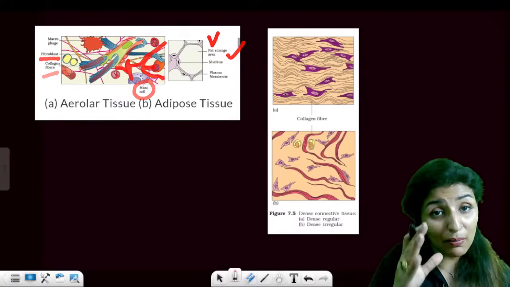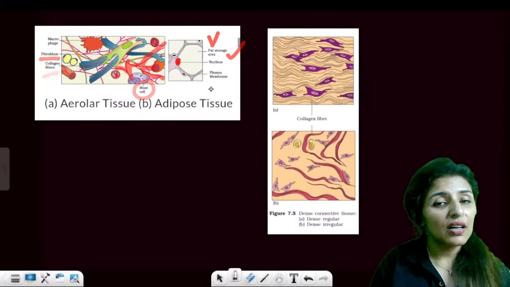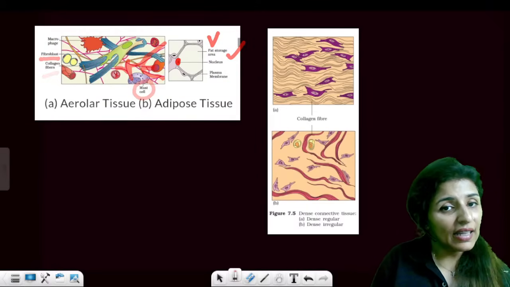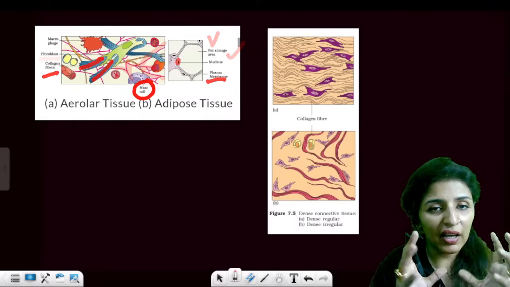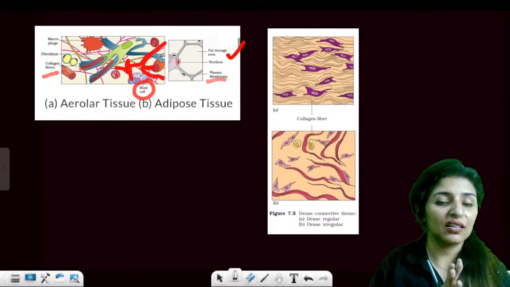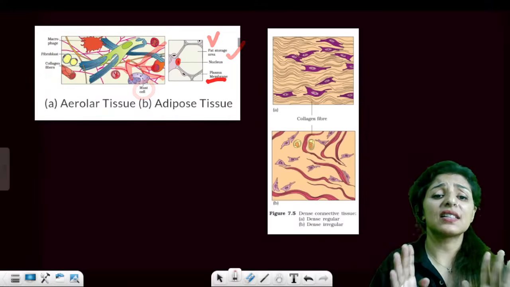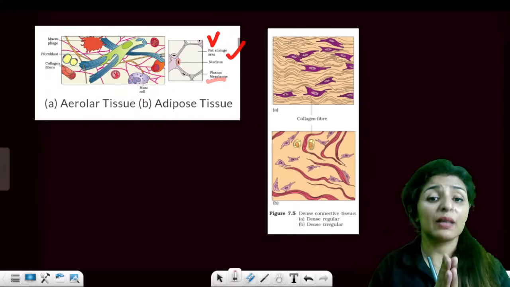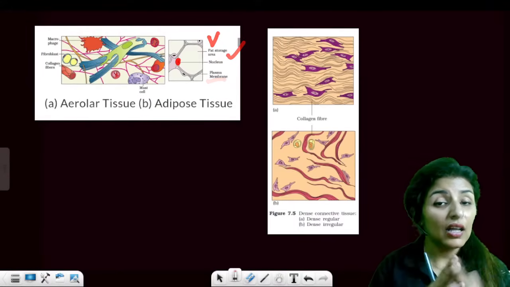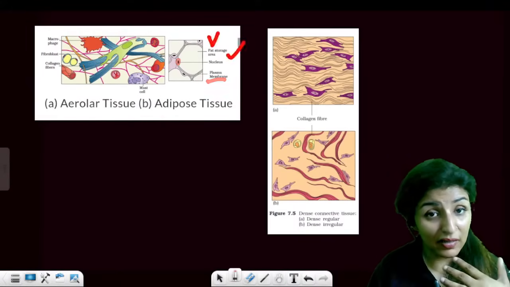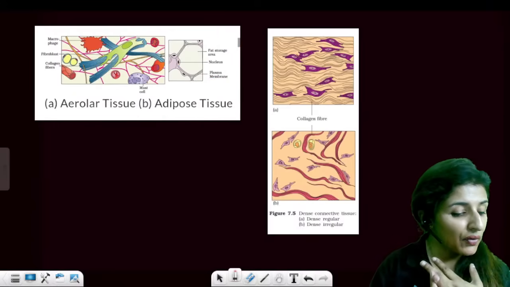It is such a big vacuole that even the nucleus has been pushed to the periphery, and then this is the plasma membrane. All those of you who feel that we have a lot of fat, that fat is stored within this adipose tissue, and every one of us has this adipose tissue. We need this adipose tissue to store fat as a reserve food material. Not only that, it provides energy, it provides insulation. So these are the functions of adipose tissue.